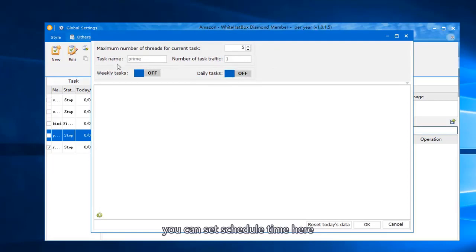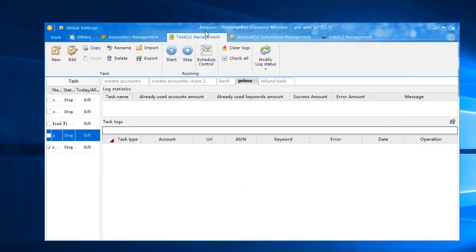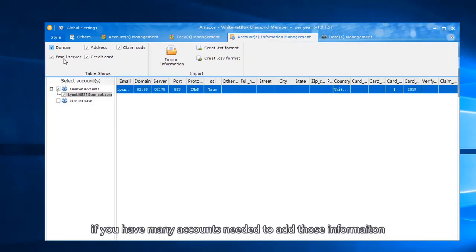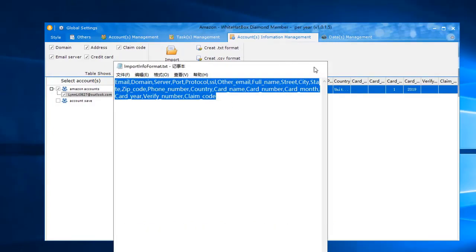You can set the schedule time here. Drag the line. If you have many accounts that need information added, you can bind the information in this area at one time. The import format is like this.